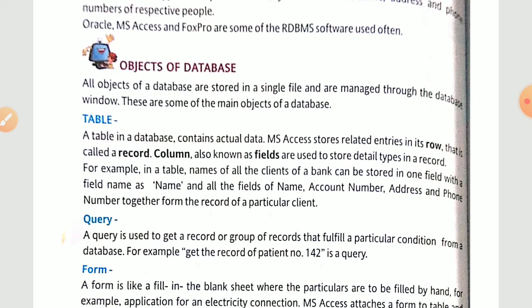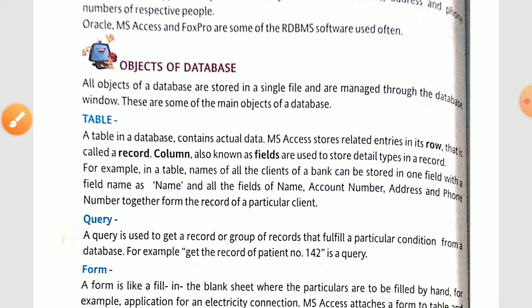while using our database. All the objects of the database are stored in a single file and managed through the database window. Means all the objects, every data, everything is managed in a single file, right? And they are interlinked together. These are managed through your database window. We have a particular kind of window of MS Access, and over there we have different options with the help of which we can manage our file.